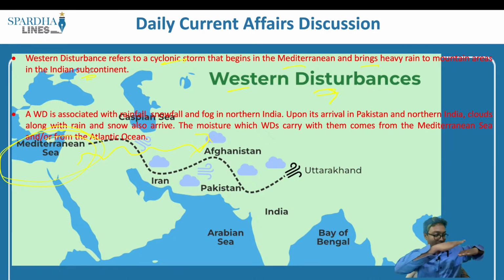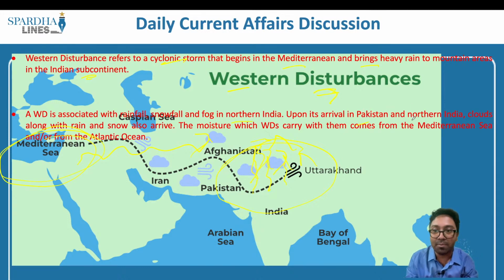The moisture that is present in the Mediterranean Sea, that is the western part, is carried all the way to the Indian subcontinent, and in the Indian subcontinent what we have are these huge mountains. Since it cannot move past this particular region, it hits, and ultimately what we have is rainfall in this area. So a western disturbance is associated with rainfall, snowfall and fog in northern India.